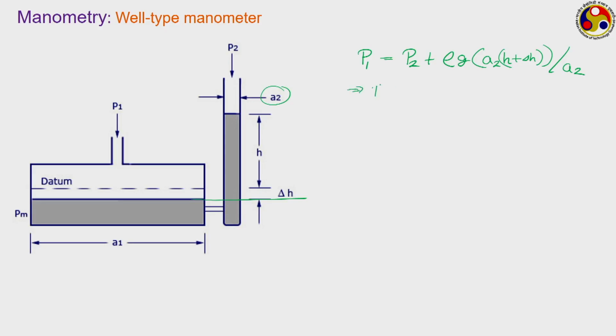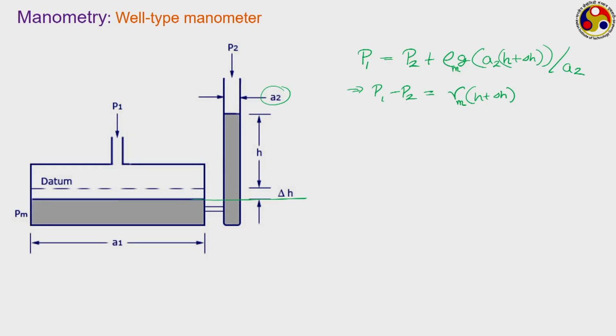Or we can write P1 minus P2 is equal to gamma into H plus delta H, where gamma is rho into g. Quite commonly we use a subscript m to denote the density of the fluid inside the manometer, or the manometric fluid. Similarly, gamma m is the product rho m into g.